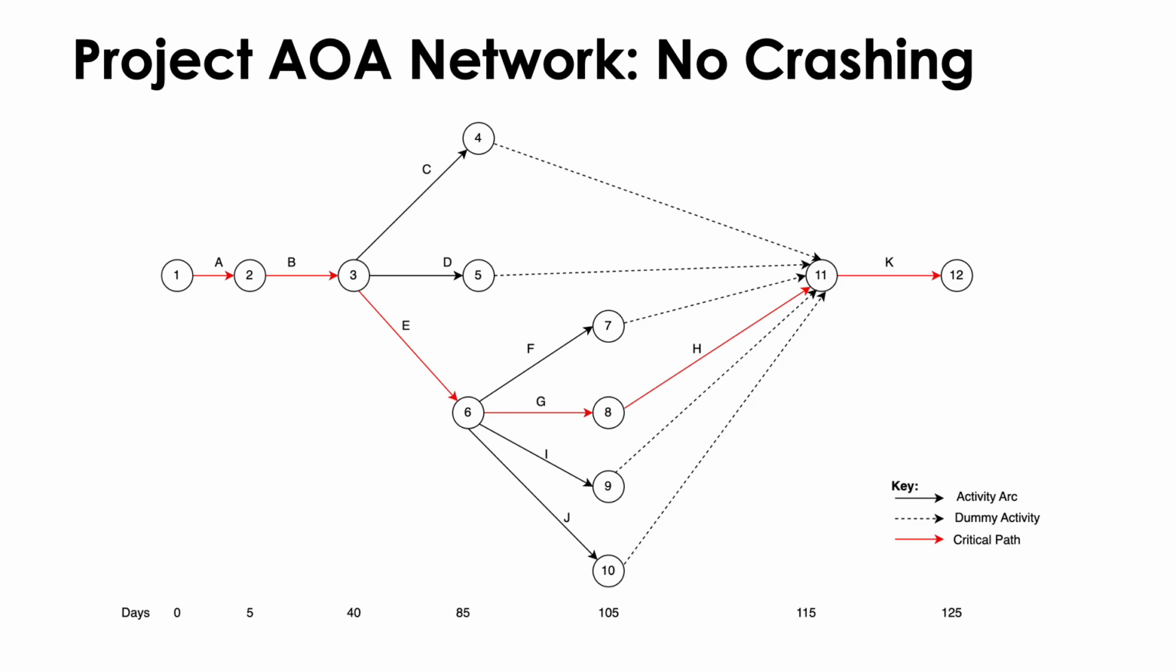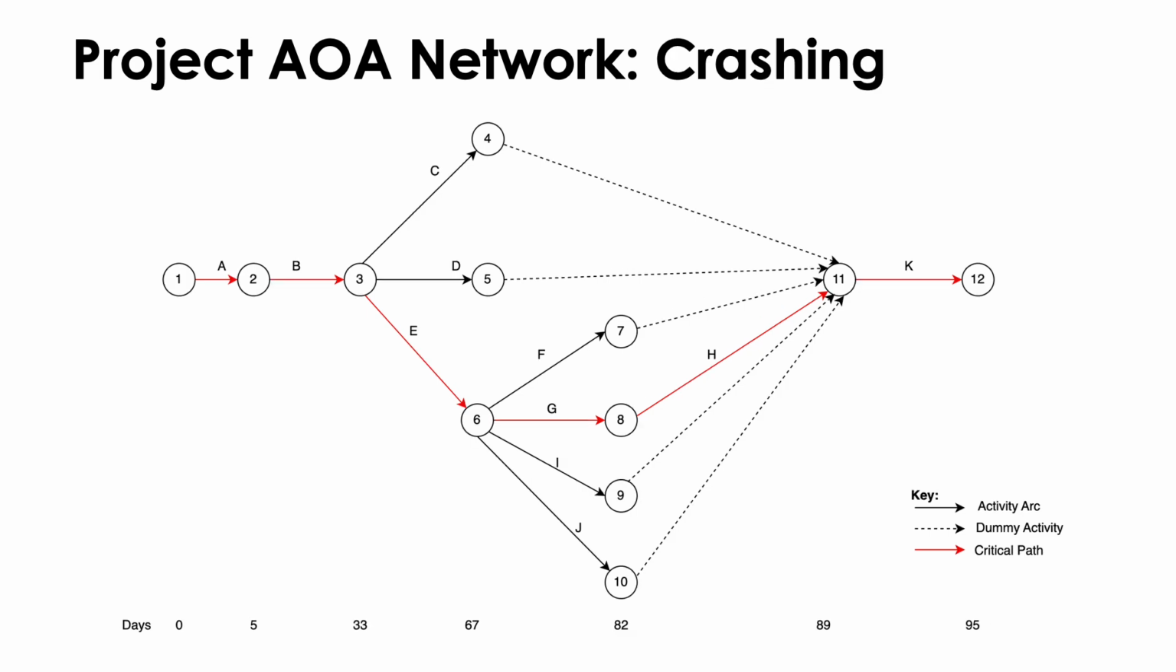So this is the original activity on arc representation of the project network diagram. As you can see, this is the one with no crashing, and the solid black lines represent the activity arcs. The broken arrows are for dummy activities which don't take up any resources or time, and they're just used to show the dependencies between the tasks. And lastly, the red arrows show the critical path and the activities on it. As we can see below, the length of the critical path indicated with red arrows is 125 days.